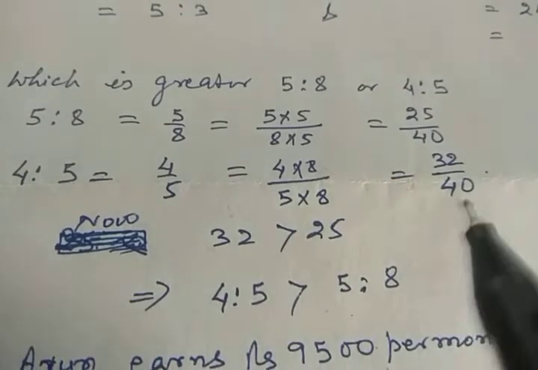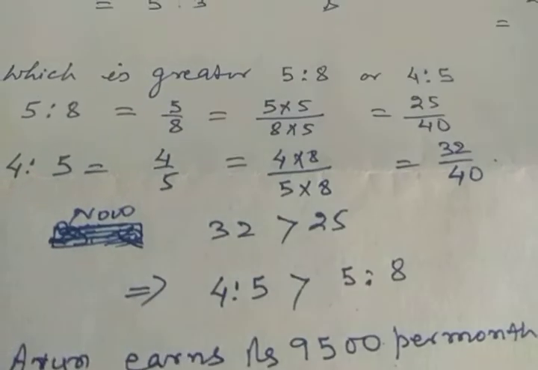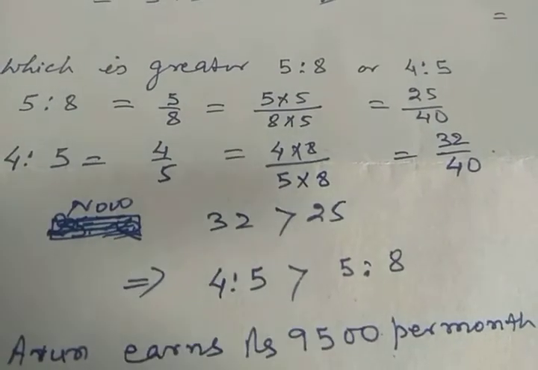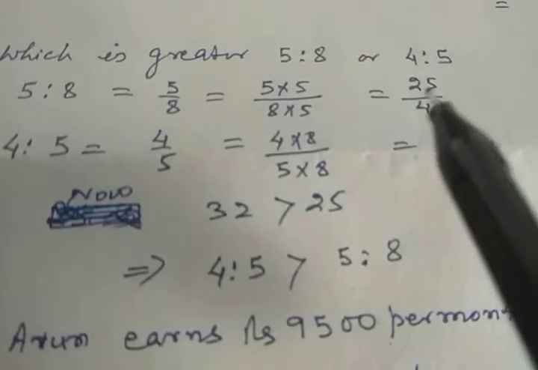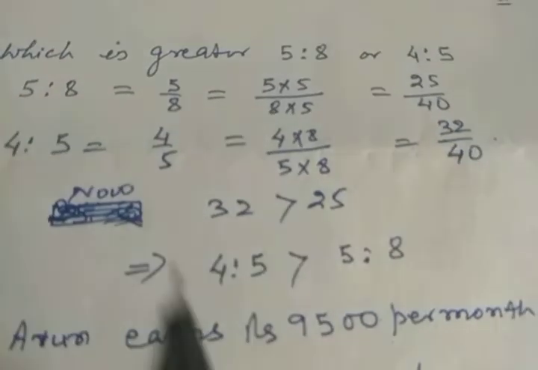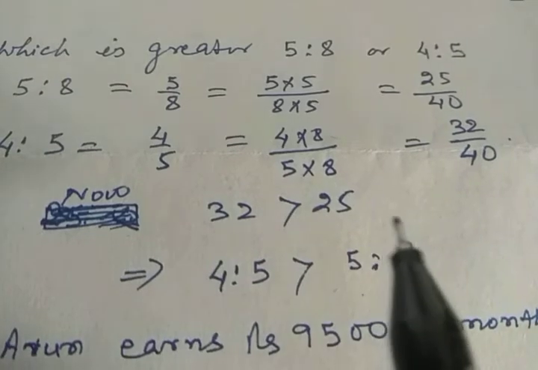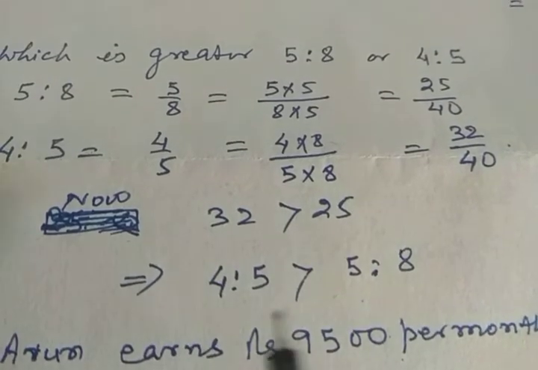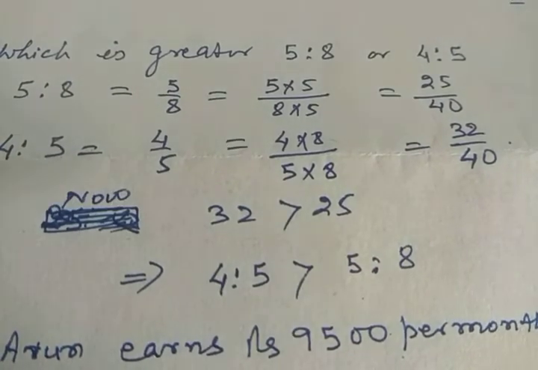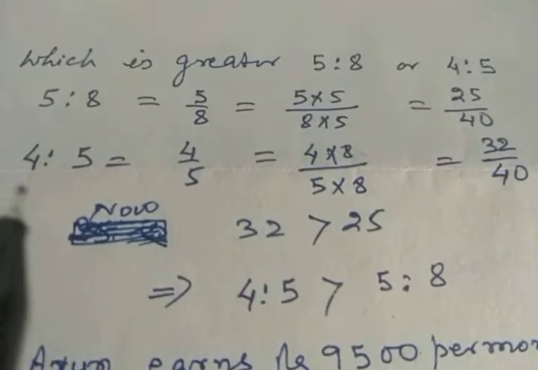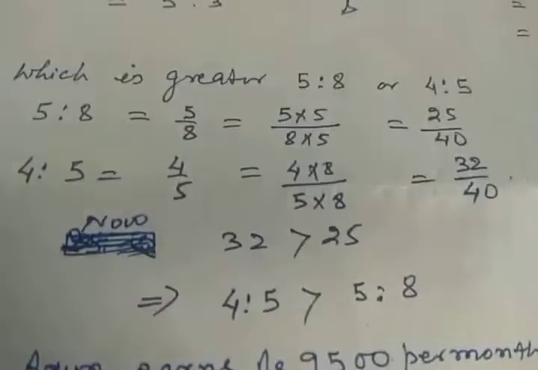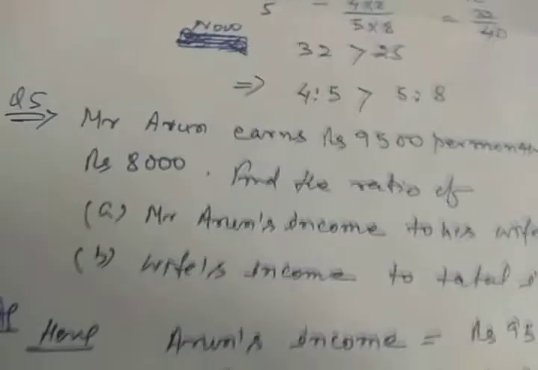Now the denominator is the same, so we can compare. Now which one is greater here? 32 is greater than 25. I mean 4 is to 5 is greater than 5 is to 8. Is it clear? This 32 is greater, so its value 4 is to 5 will be greater than 5 is to 8.